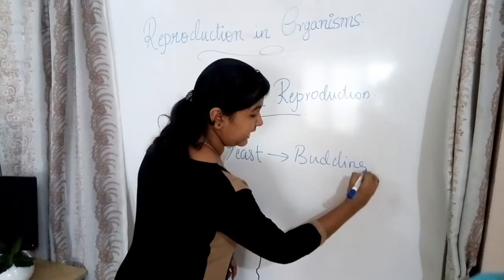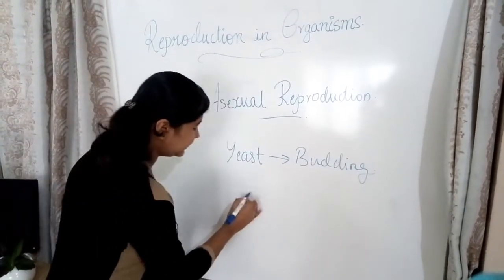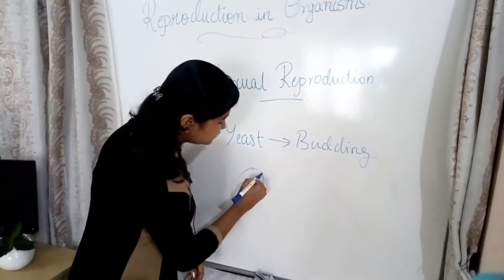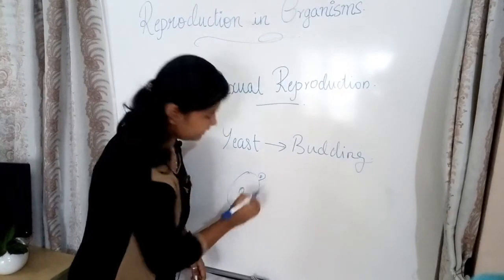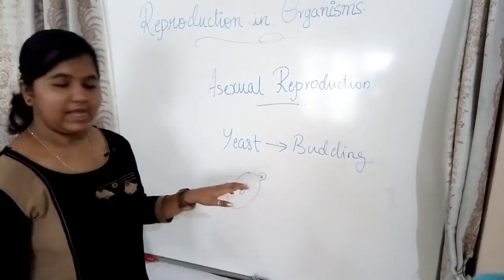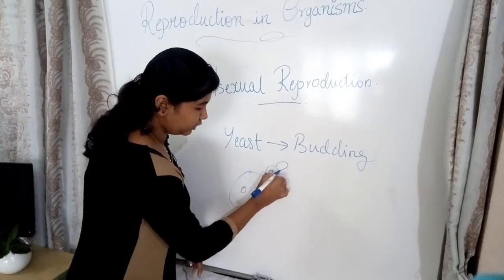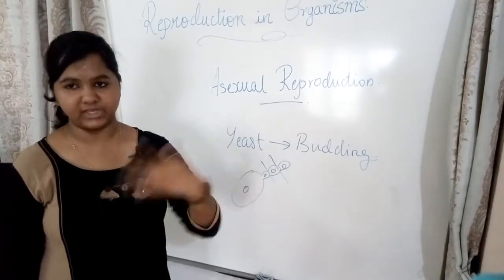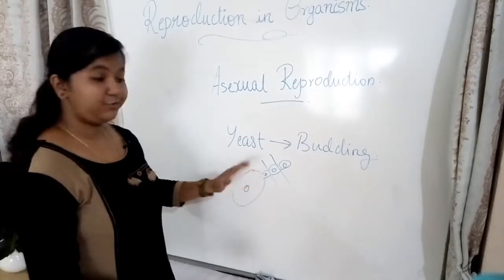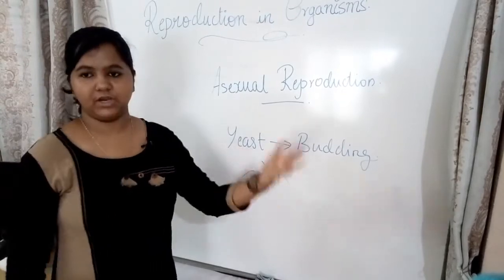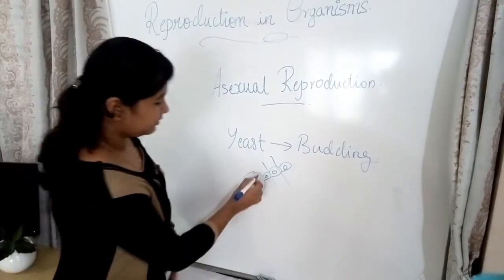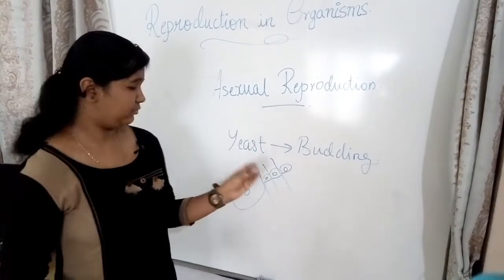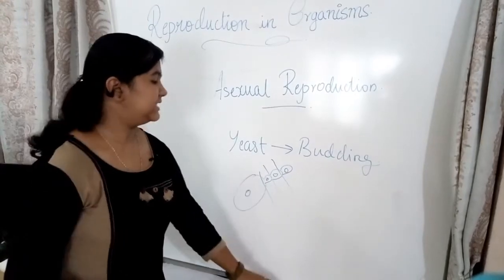Budding is also an asexual mode of reproduction. So yeast is something that looks like this. When budding happens, there are small growths over here. Can you see the small growths? Like this, multiple of them grow, and when they mature, they break and then form new individuals. Here, the death of the parent is not happening. It is maturation and forming new ones. The parent is still there even after these mature buds fall off. So this is about yeast.